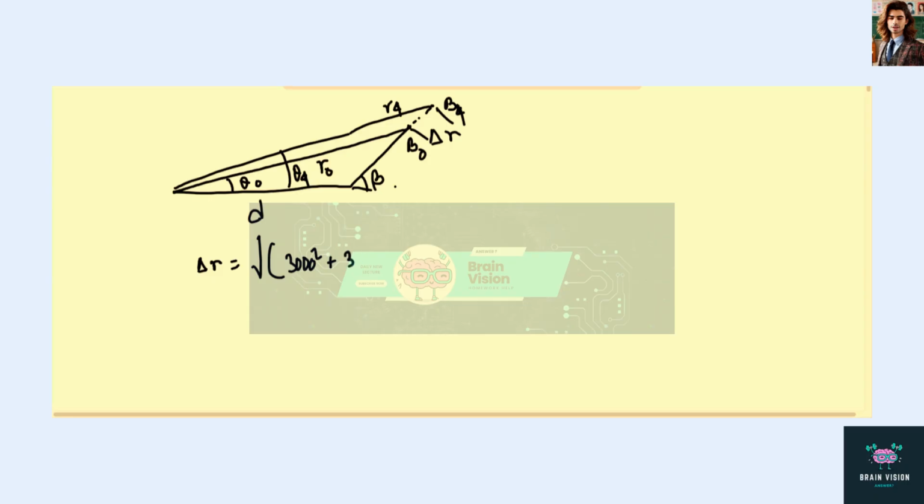So r4 squared, which is 3320 squared, minus 2 times 3000 times 3320 cosine of the angle. The angles are given, so the difference of the angle is what we have to take, which is 23.1 degrees minus 20 degrees.